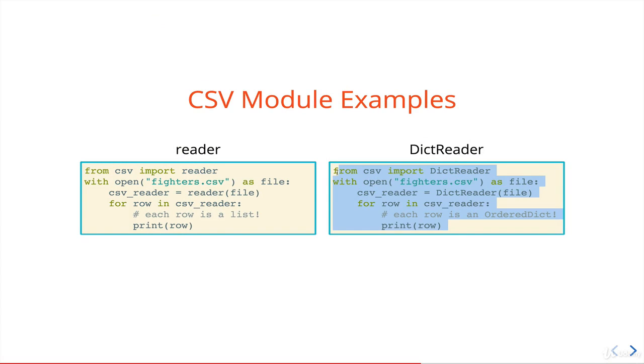So I'm just going to copy this code over. Remember the difference, aside from the syntax of importing dict reader and calling dict reader instead of reader, everything else looks the same. The difference is in how each row is represented. Here, a row was a list. Over here, a row is an ordered dict. And an ordered dict is a dictionary that has an order to it. So it's a special collection in Python. Let me just show you what it looks like.